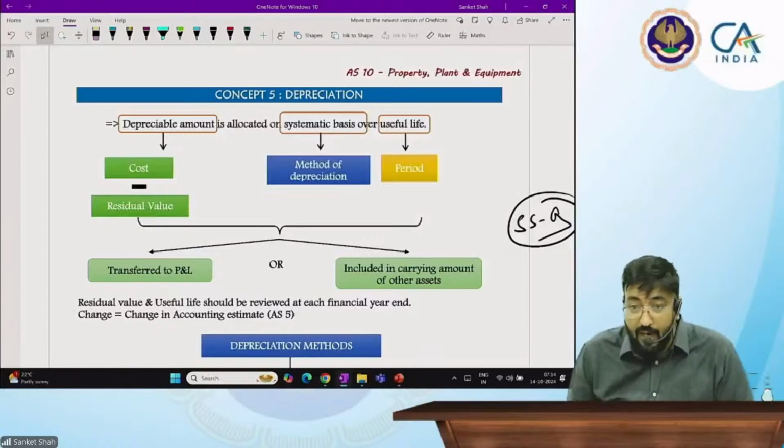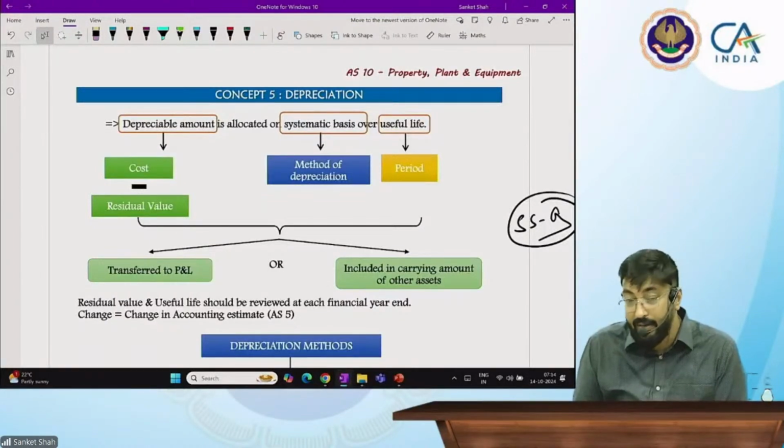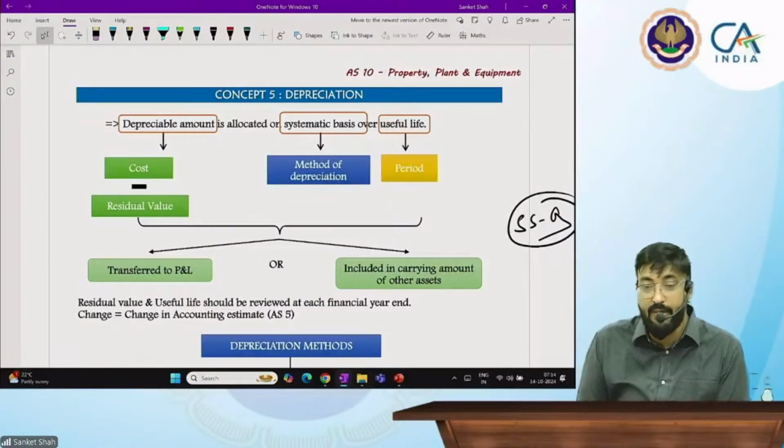Today I am going to start with the fresh accounting standard 13 after this explanation. We have to solve some illustrations of S10 that I am going to take at 9 o'clock. First, I will start with completing the depreciation part of the standard and retirement disposal, and then we are going to start with the fresh accounting standard 13. So after 10-15 minutes, we will start with the fresh accounting standard.